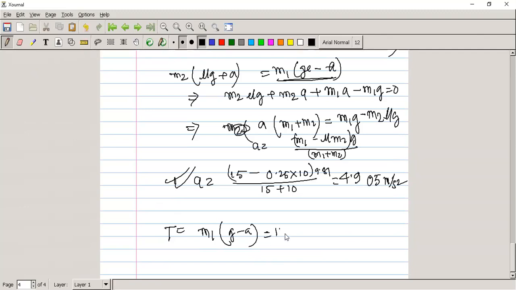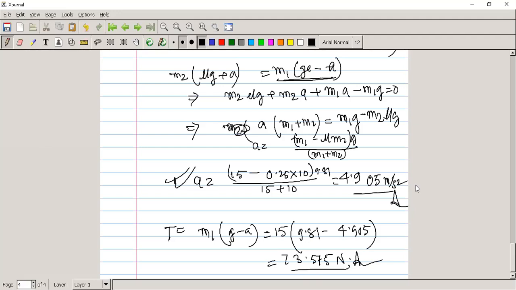So m1 is 15, into 9.81 minus 4.905, which gives 73.575 Newton. This is one answer. Please practice this type of problem at home. If anyone has any new type of problem and it is not possible for you to solve, just send it to me. No issue, I will solve it and send the answer to all of you.